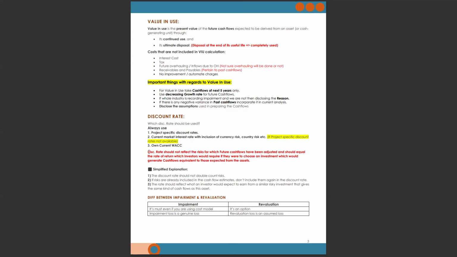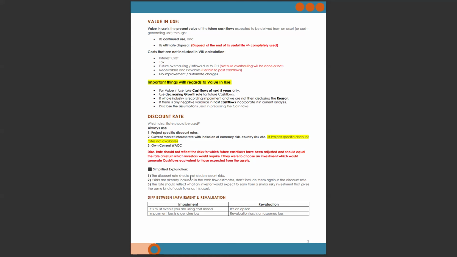Okay. There are a few lines which I have copy pasted from your past papers. The discount rate should not reflect the risk for which future cash flows have been adjusted, and should equal the rate of return which investors would require if they were to choose an investment which would generate cash flows equivalent to those expected from the assets. I know you are not getting this, that's why I have explained it in a simplified version.